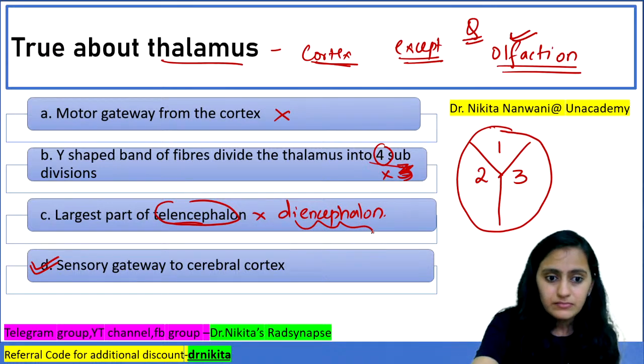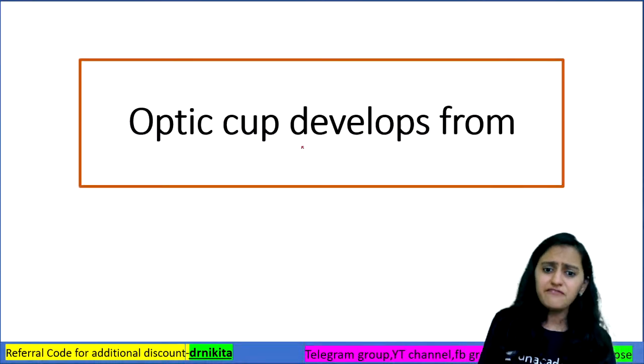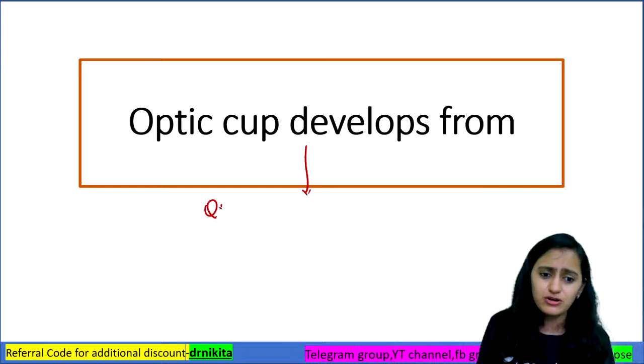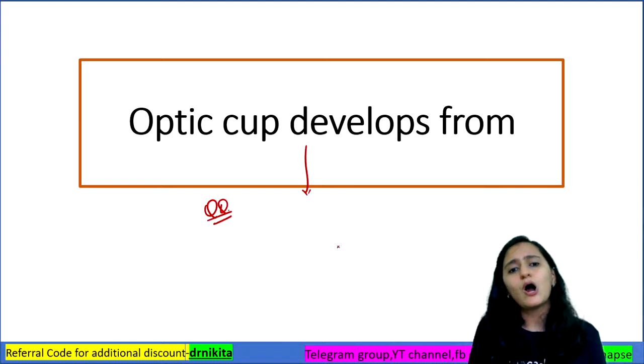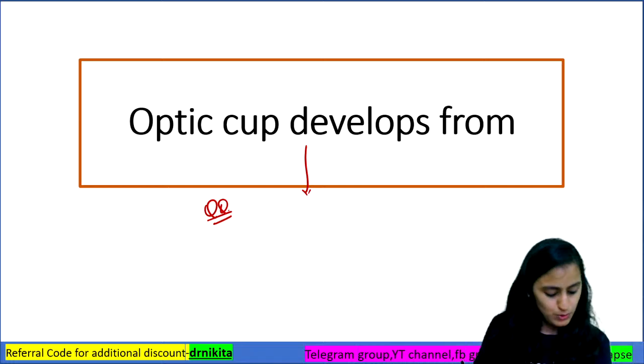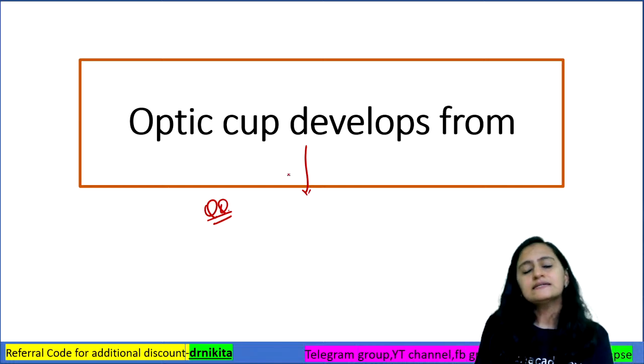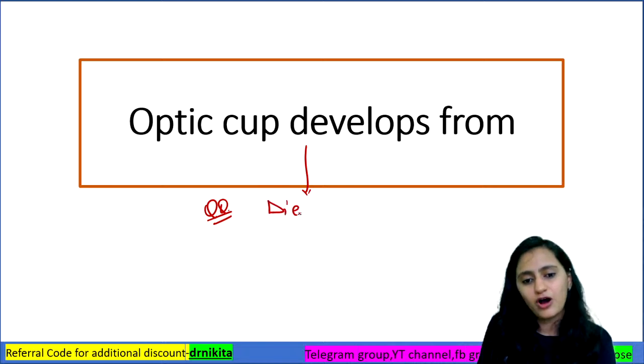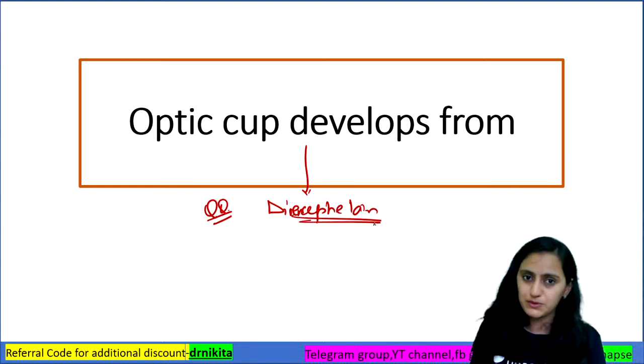So if this is a question which comes in embryology, again very important: optic cup develops from telencephalon, diencephalon, metencephalon, myelencephalon. What will be the answer to this? So optic cup develops from, remember, diencephalon. It develops from diencephalon. Again, an important question and it is frequently asked.